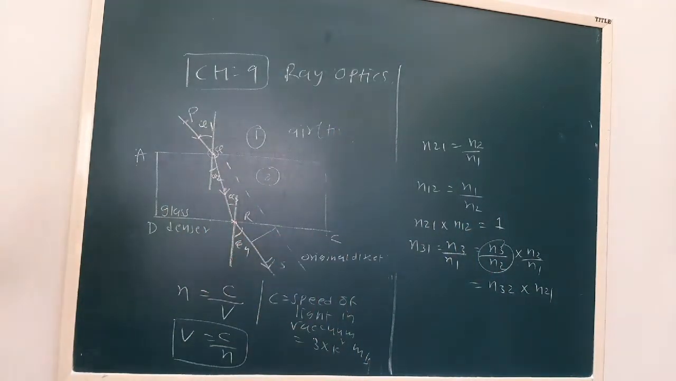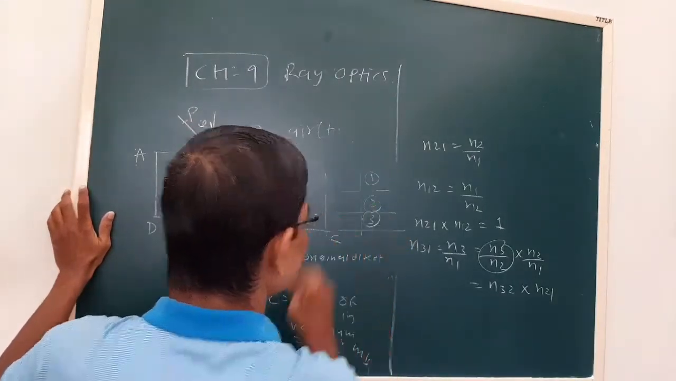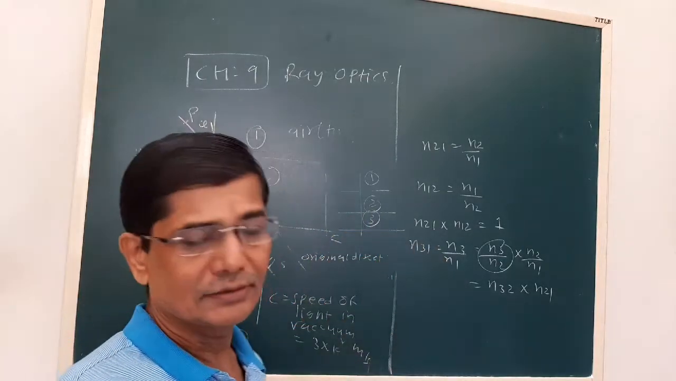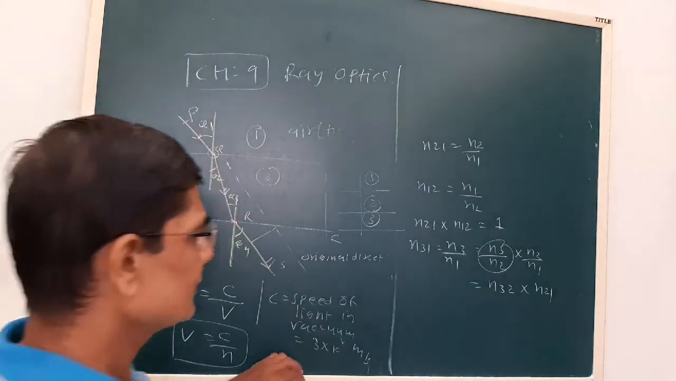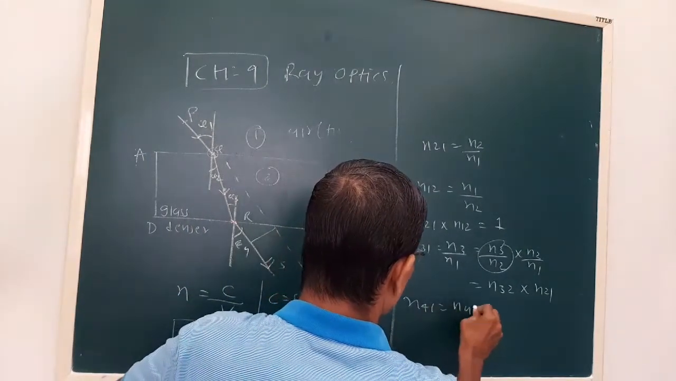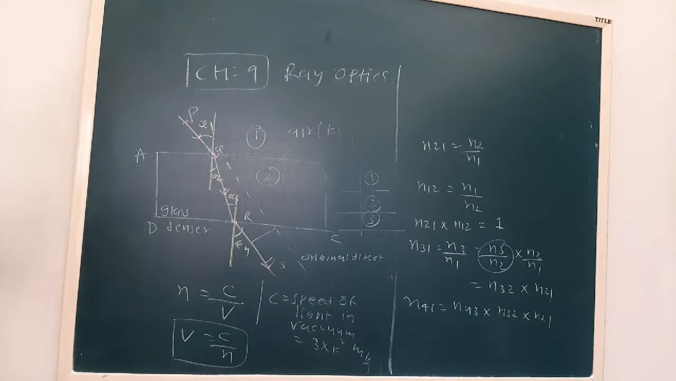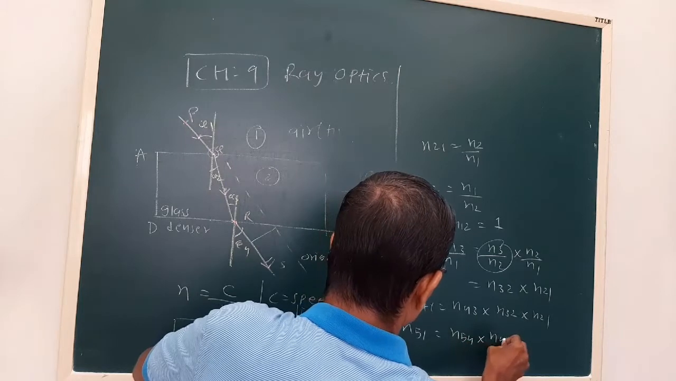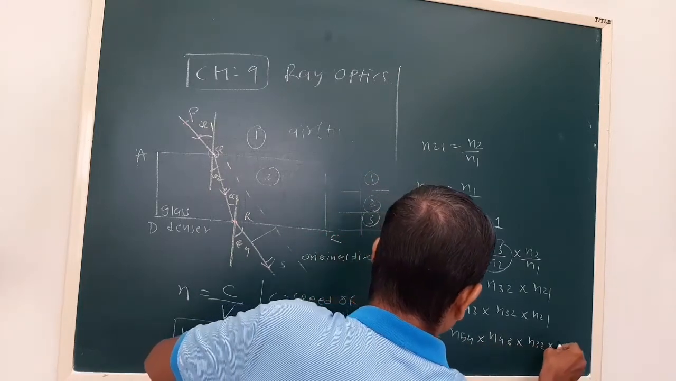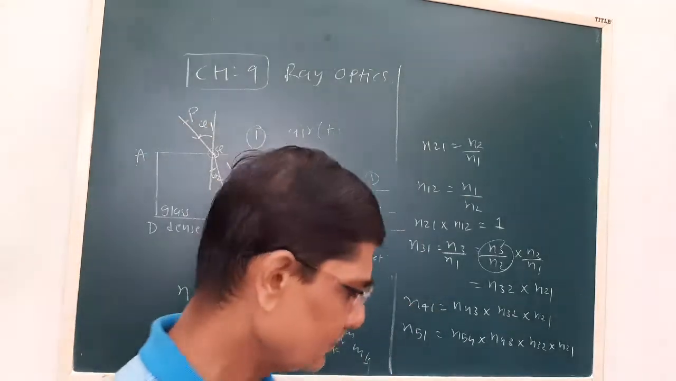When there are 3 media, 1, 2 and 3, and the light is propagating through all 3 media, the total refractive index we can write as a combination of these. In the same way we can write n41 is n43 into n32 into n21. This is useful sometimes for the MCQ. Or n51 is equal to n54, n43, n32, n21. This is how we can represent it, and we can extend it for any number of media. But the generalized formula we have to remember.